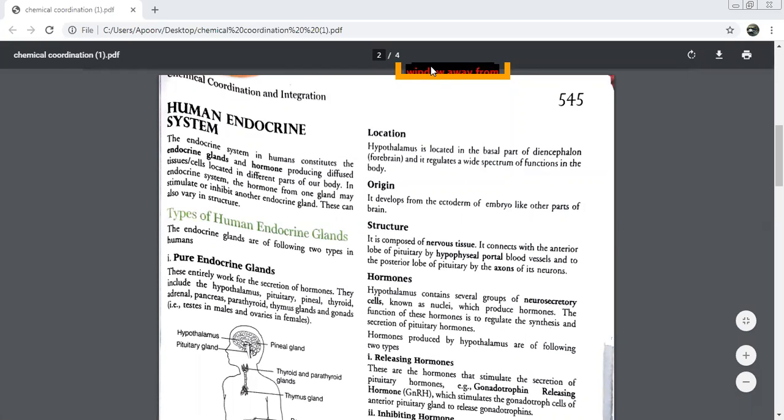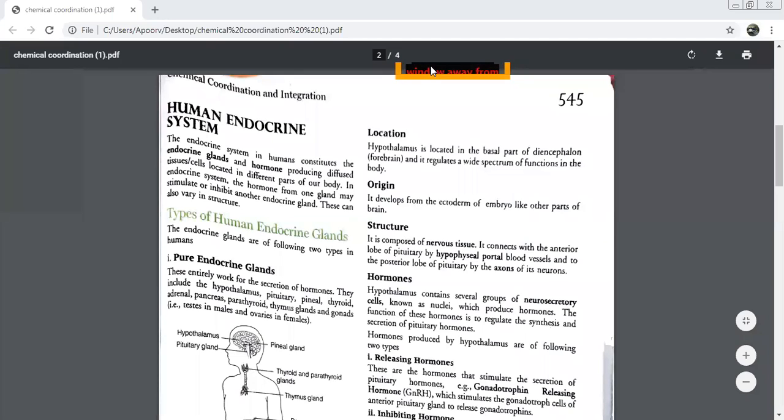Hypothalamus, it is mainly made up of which tissue? Nervous tissue. Now, this hypothalamus is connected with both the lobes of the pituitary. Which two lobes? Anterior and posterior.